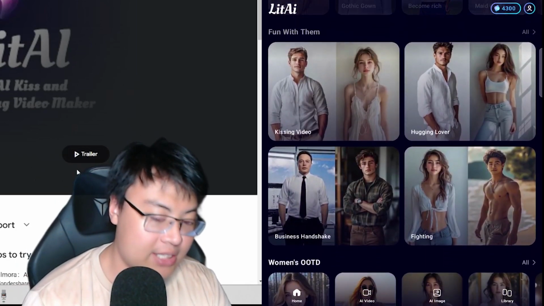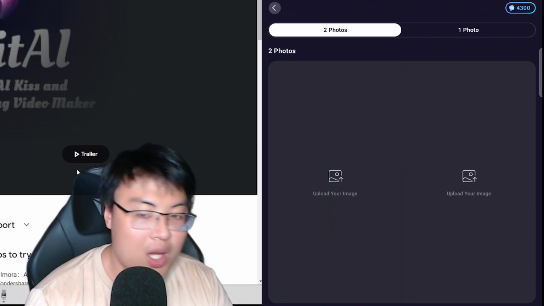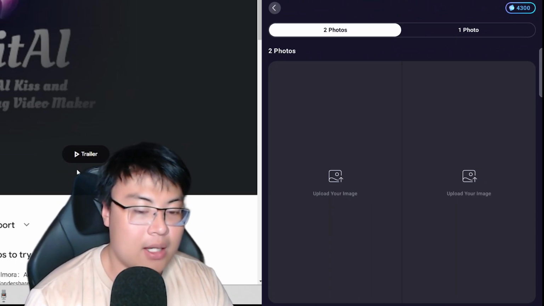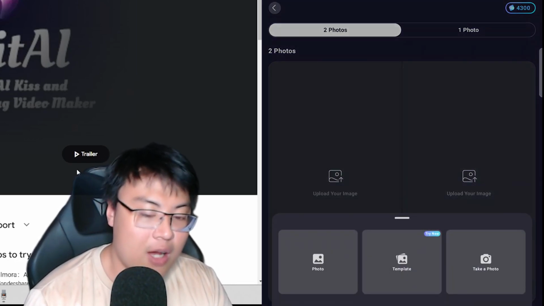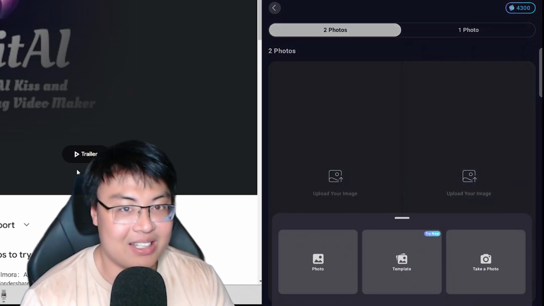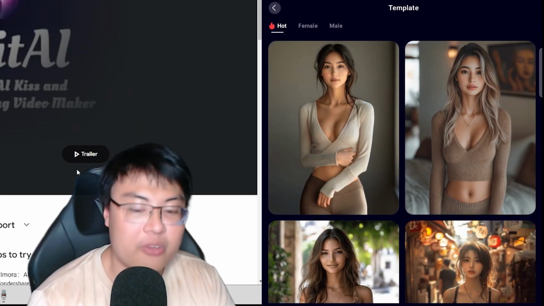Alright, so the kissing one is very simple. You just have to upload an image either of you, and the girl that you want, or guy that you want to kiss. Alright, I'm not going to use my photos because there's a lot of my personal photos that I don't want to showcase in the video, but I'll use some of the templates you guys can see.